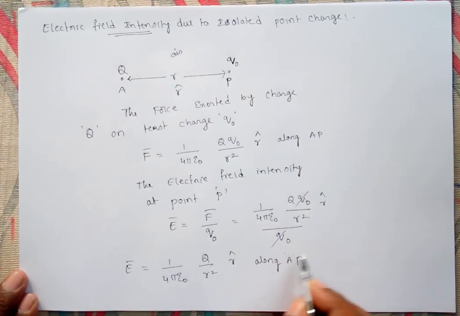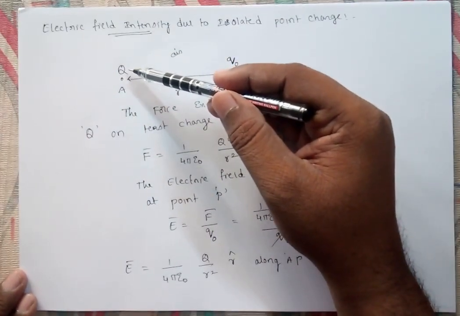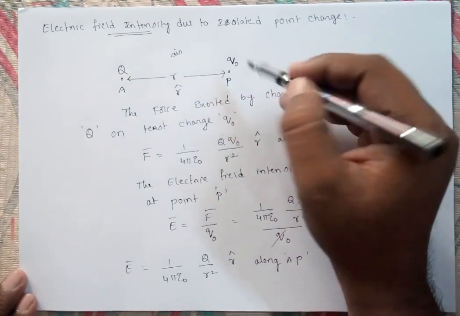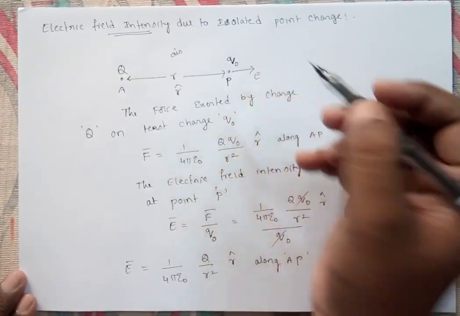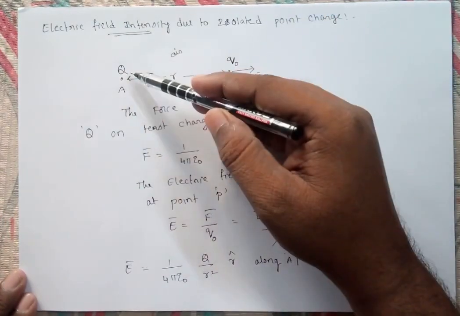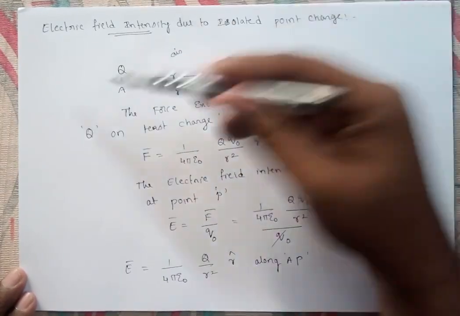Okay, see, if this charge is a positive charge, the direction of the electric field intensity is away from it. If suppose this is a negative charge, the electric field intensity direction, instead of repulsive, it will be attractive.